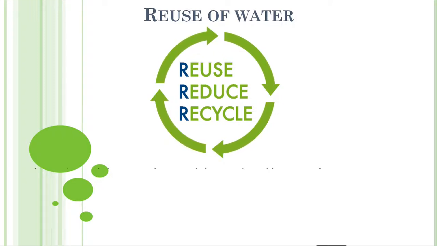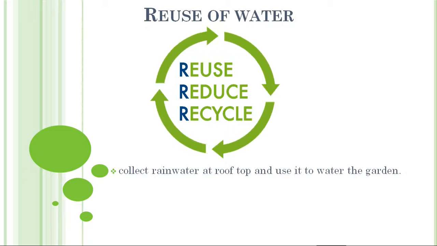Okay, students, and here it says collect rainwater at the rooftop and use it to water the garden. Sometimes we take water from the tap and pour it onto the plants, which means that we are wasting our water. So what we can do is collect the water from the roof. When it rains, a lot of water flows from the roof, isn't it? So we can collect it. I have seen many houses nowadays make a chamber for water. Once it rains, they collect all that water in that chamber.